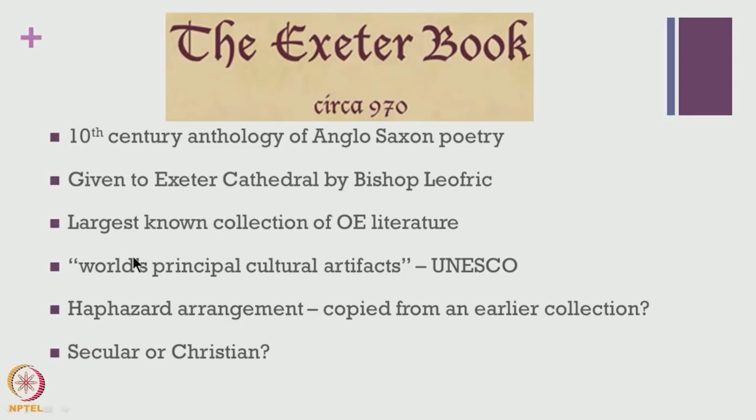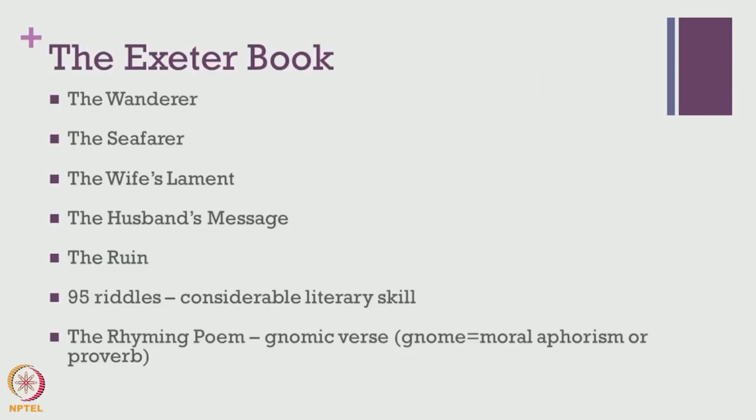And the Exeter Book is also known to be the largest collection of Old English literature, and UNESCO has identified it as one of the world's principal cultural artifacts. We do find that the arrangement is not very systematic. All the works are quite haphazardly arranged, and there is an assumption that maybe the Exeter Book was originally copied from another collection that existed, but there is very little evidence again to prove that. And there are also a lot of disputes about whether the contents are largely secular or Christian, but there is evidence to prove that perhaps there is a mix of both secular and Christian elements.